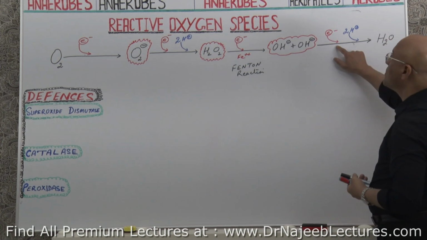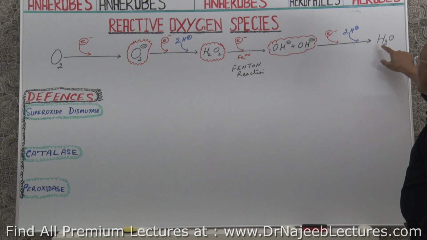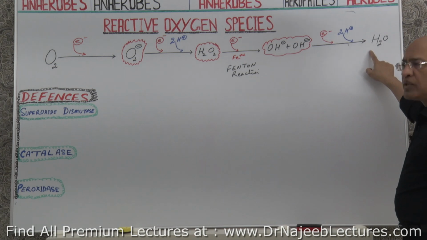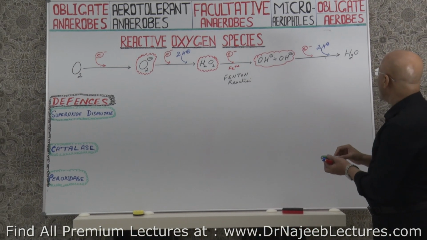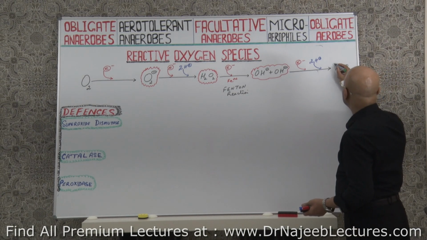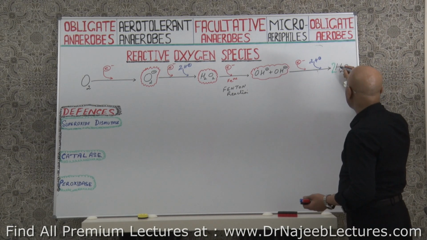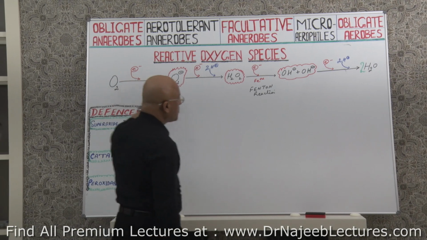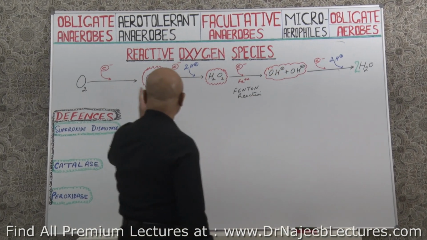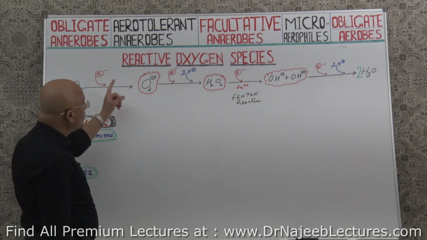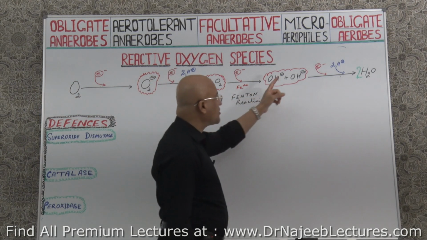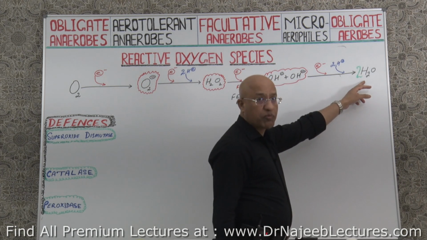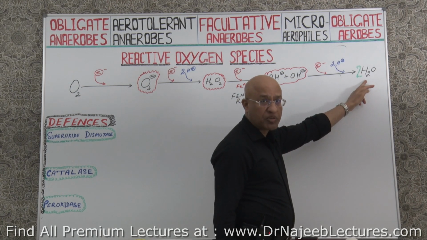And now this is ready to react with hydrogen and produce water, which is not toxic, which is very, very neutral, right? And how many waters are made now? Actually 2 molecules of water in this reaction, right? So we can say from molecular oxygen up to formation of water, oxygen is undergoing progressive reduction steps, right? And eventually it will become the component of water and again become stabilized.